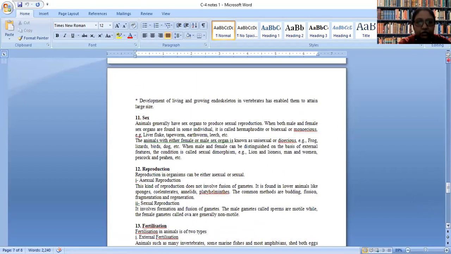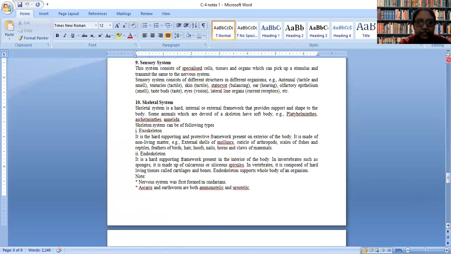Now we will talk about the skeletal system. See, invertebrates, or rather to say non-chordates, do not have endoskeleton present in their body. Okay. They may have exoskeleton. What is the difference between endo and exo? We have endoskeleton present inside the body. The part which is supporting our body, maintaining the structure, is present inside our body. In case of snails, they have exoskeleton because the shell is present outside the body.